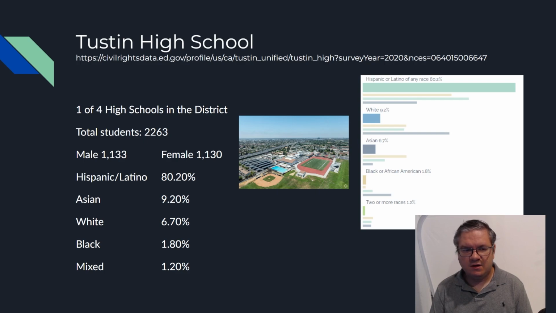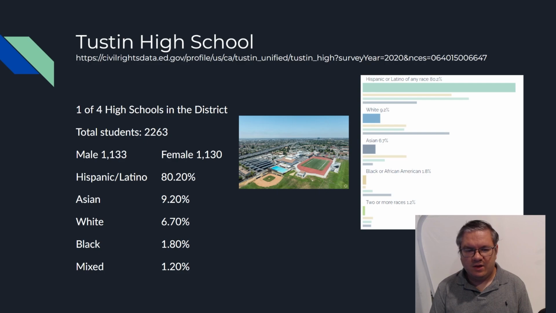There are 2,263 students enrolled there. Following the trend, there are 1,133 males with 1,130 females, keeping that ratio pretty much at 50-50 here. Slightly 3 more males, technically. Though, the big number here is the number of Hispanic students is 80.2%. So this is a large percentage. You can see in the graph on the side, this is way over all the averages for the district and nationally. So this school is largely Hispanic.